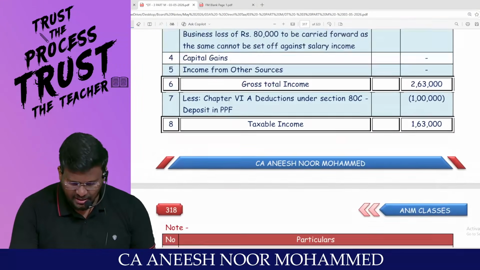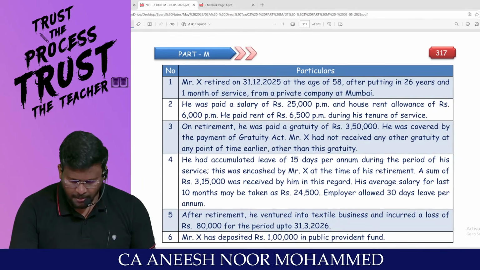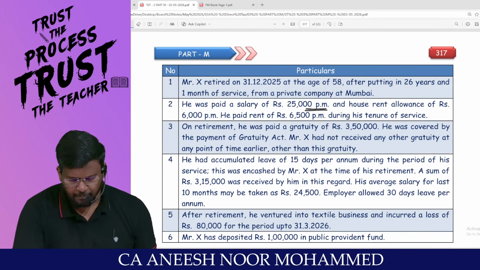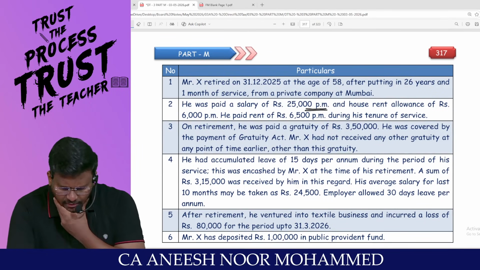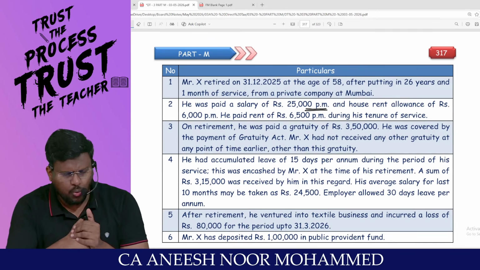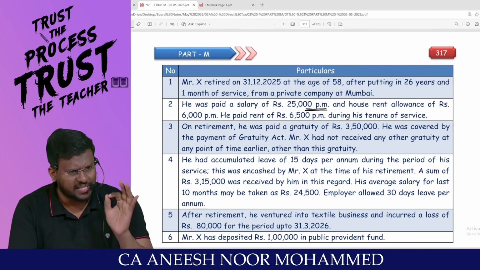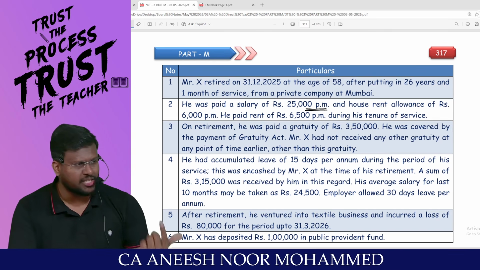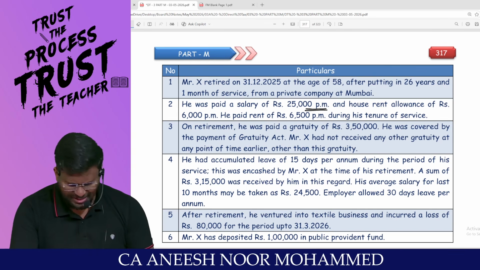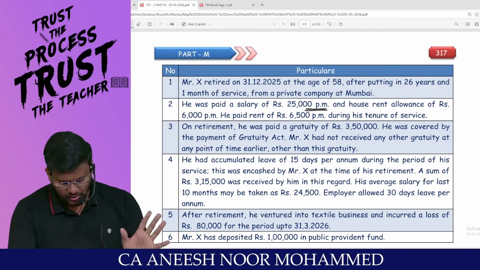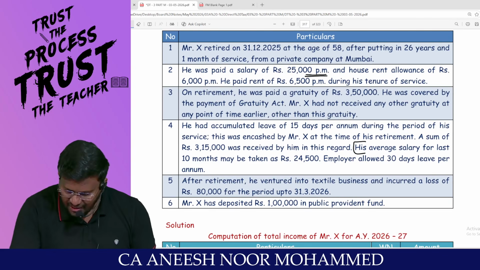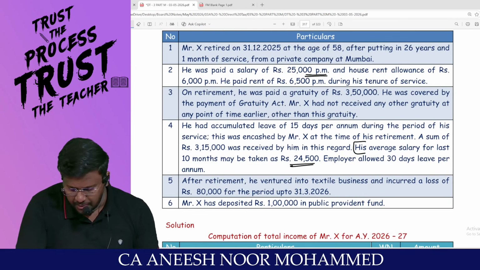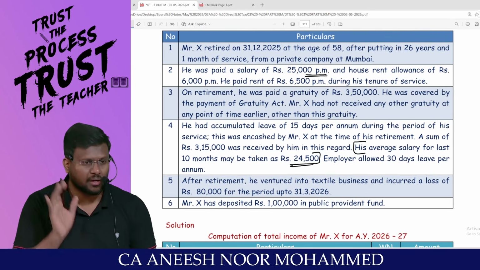What is the salary details they have given? 25,000 per month. Is there any incremental concept and all given? What is salary means? Salary means basic salary plus DA if provided in terms of employment, plus commission as a fixed percentage of turnover. Is there any DA concept? No, sir. But here, look, his average salary for the last 10 months may be taken at 24,500.